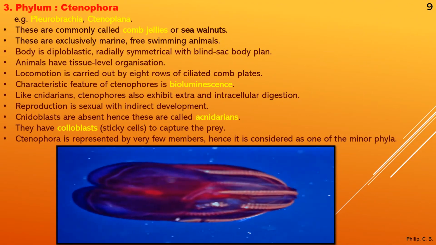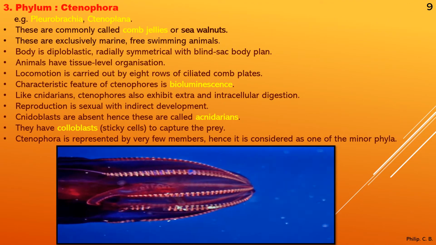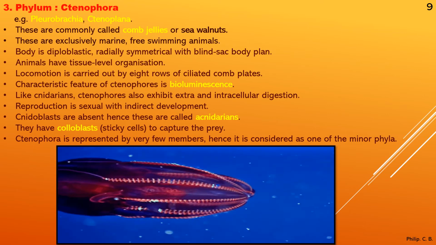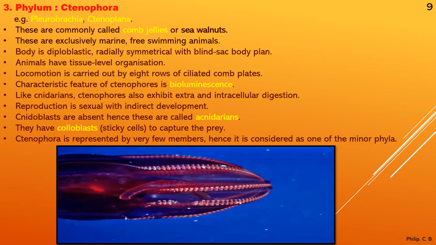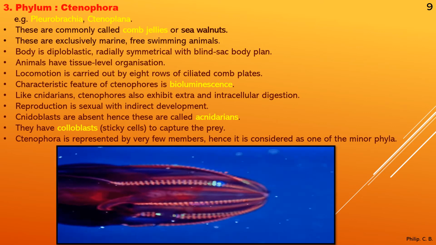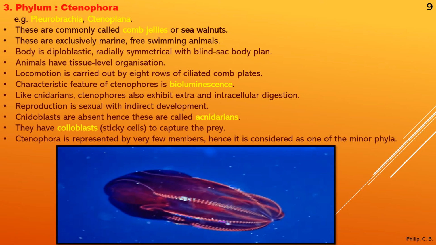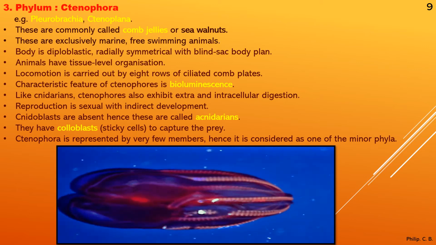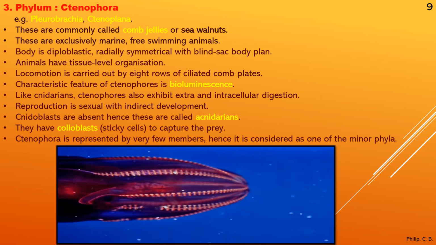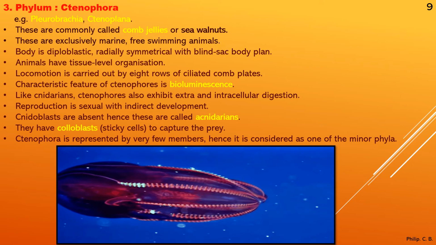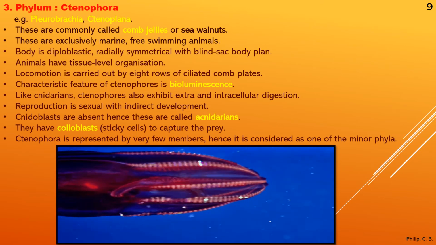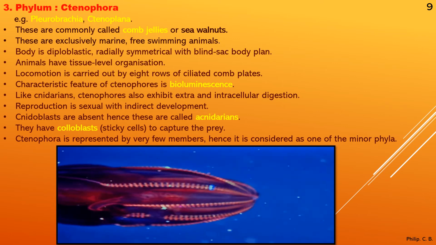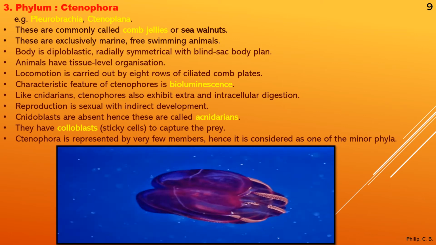Now, third, we come to phylum Ctenophora. Example, Pleurobranchia or Ctenoplana. So two examples are there. Again, you can see here the image or animation of Pleurobranchia. First point, these are commonly called comb jelly or sea walnuts. Because of that, if you see here, there's a slight appearance like a walnut. So hence the name given.